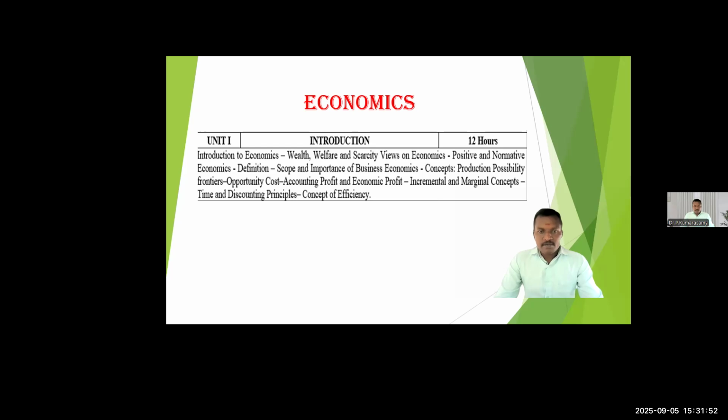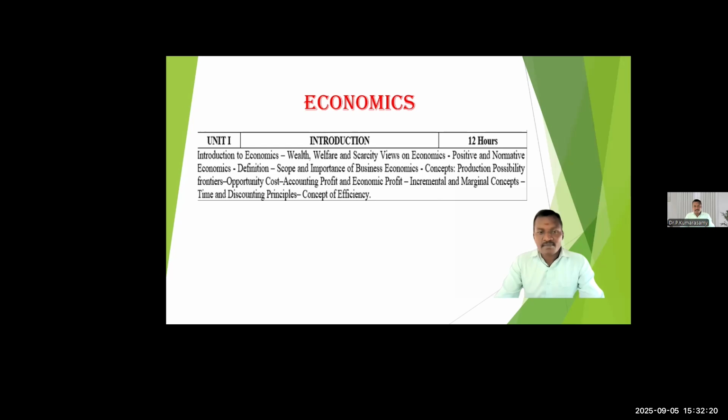Wealth, welfare, scarcity, views of economics, here positive economics and normative economics. And then economic definitions, the scope and nature of economics, production possibility curve or frontier, accounting profit and economic profit, incremental and marginal concepts, time and discounting principles.